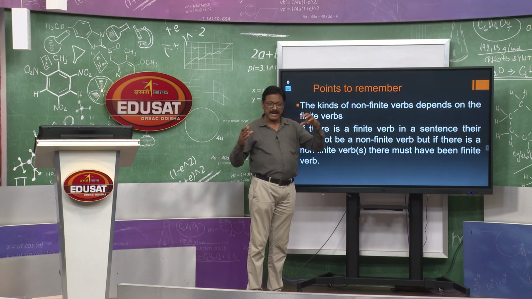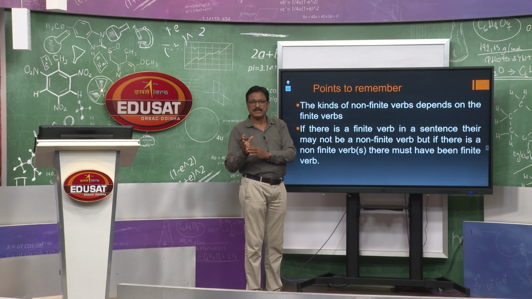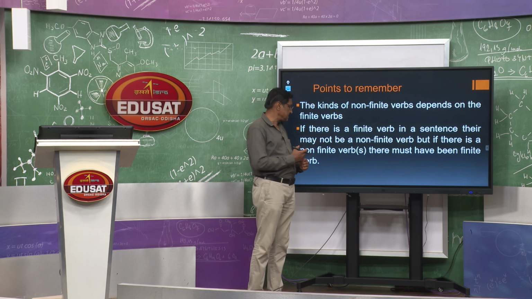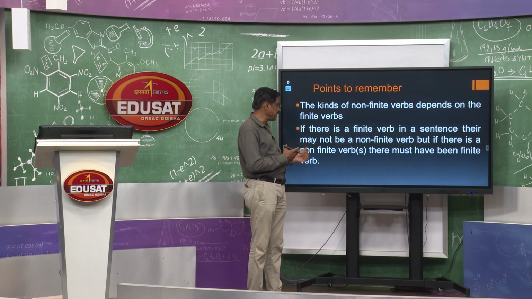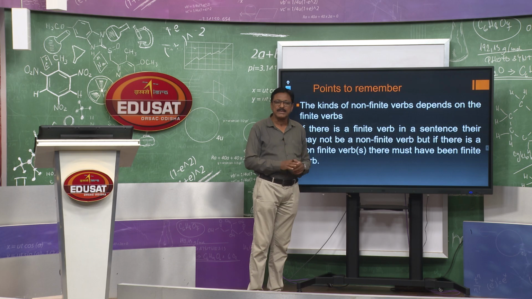That means, the finite verb always decides the non-finite verb, whether the non-finite verb will take the to verb form or ing or en or ed verb, that is the thing. Then, if there is a finite verb in a sentence, there may not be a non-finite verb, but if there is a non-finite verb, there must be a finite verb, what I have already told you.